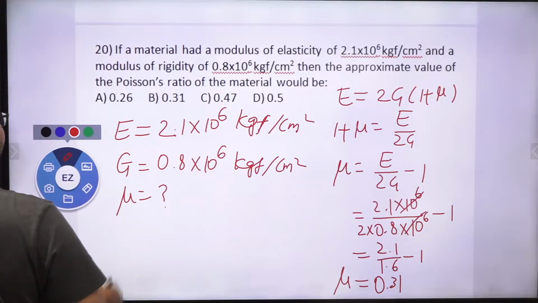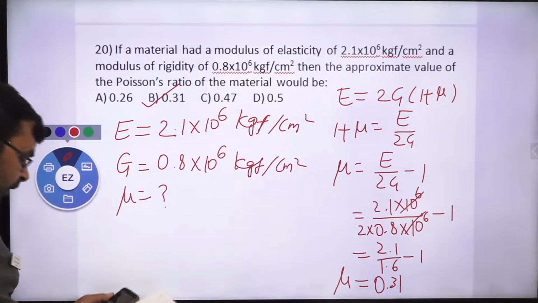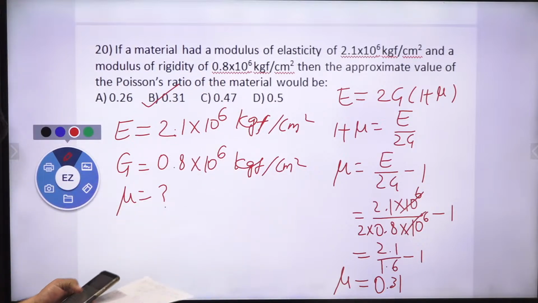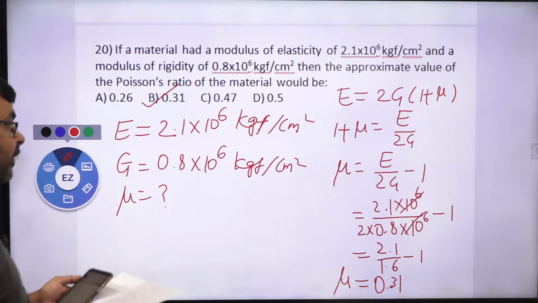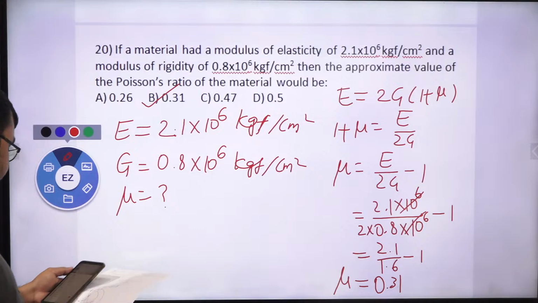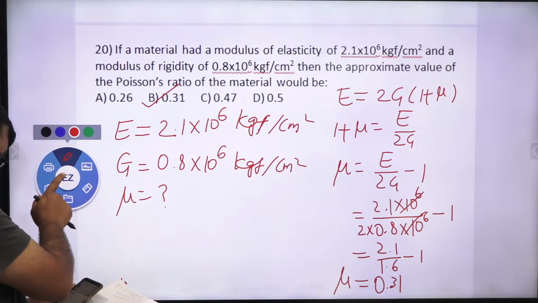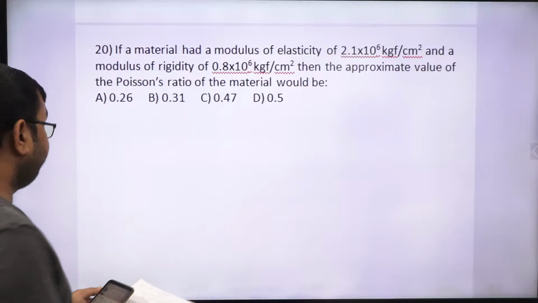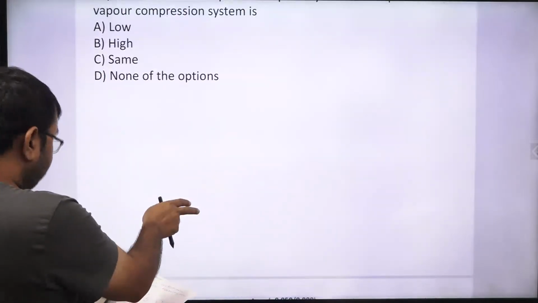So the correct answer is option B. Yes or no? Tell me. This is the right answer. Option B is the right answer. So all of you getting this answer? Yes or no? Tell me. Okay. So what about next question?